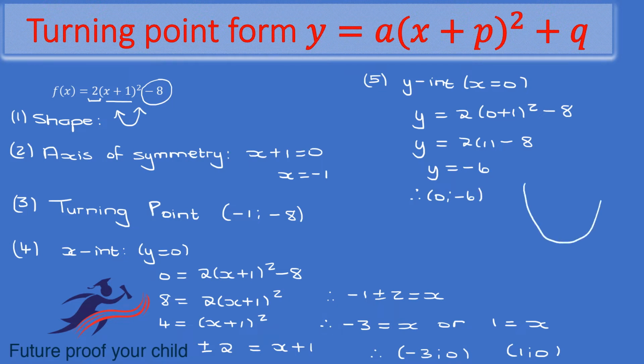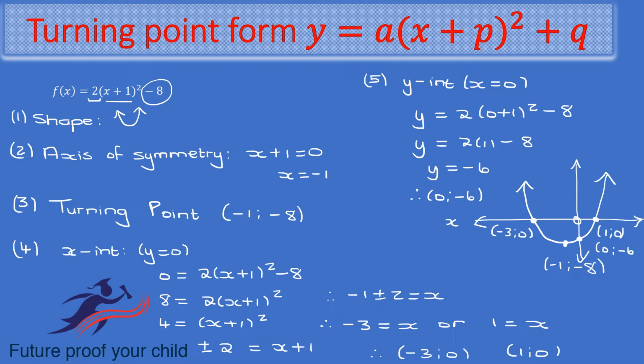So when asked to draw this and you don't have a Cartesian plane, all you do is you draw a little smiley face. Turning point (-1, -8). Put in your x-axis. And remember to just put in your coordinates, so (-3, 0) and (1, 0). And then my y-axis should be somewhere over here. And then don't forget about your y-intercept, so (0, -6). As easy as that.